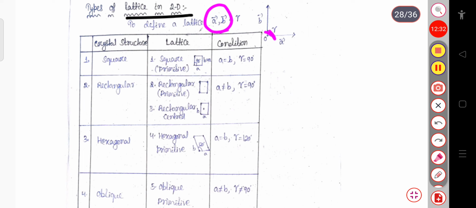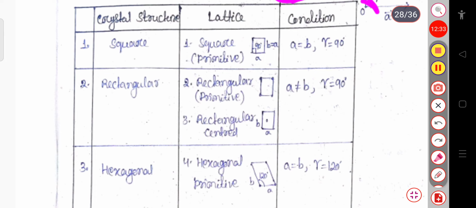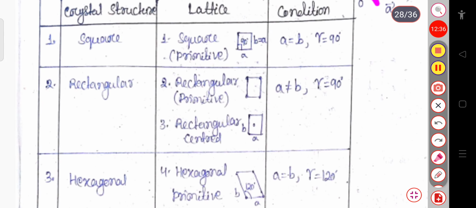So in this case, suppose first here the square structure, my crystal structure is called the square. In case of square, this A and B are the same, A and B is equal, and the angle between A and B is 90 degree. So depending on the side and the angle between them, it is called the square crystal structure. The crystal structure is square in nature.